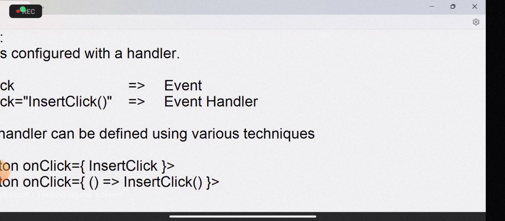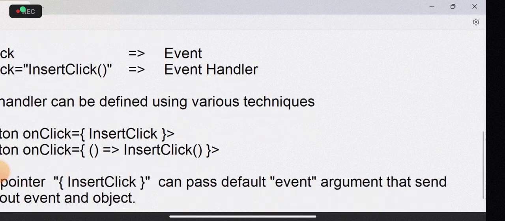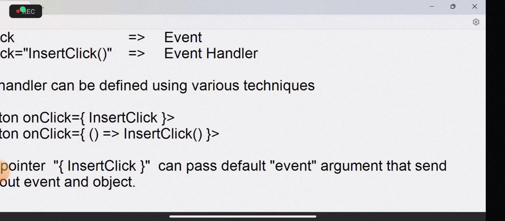So the function pointer, like insert click, can pass the default event argument that sends information about the event and object.